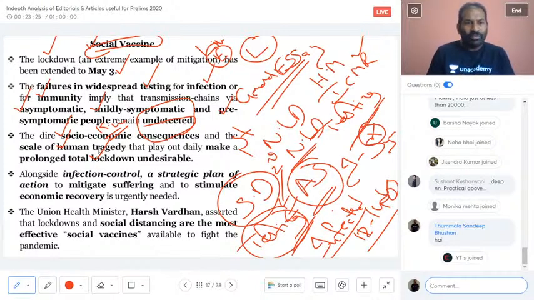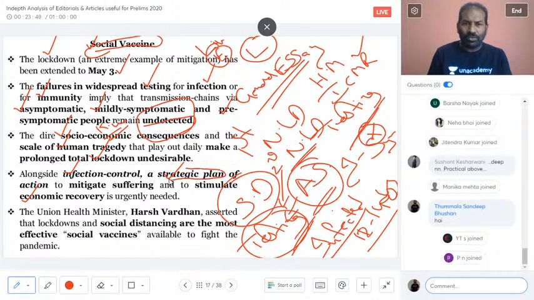And along with infection control, a strategic plan of action has to stimulate the economic recovery. As we were all talking, yes, lives and livelihood both are important at this moment, and that is why social distancing is taken into consideration. The second lockdown has also come into the picture, but definitely there is a strategic exit plan where the government has come up, and slowly it is making sure that economic activity is in progress, so that the economy would gain a little bit of stability.